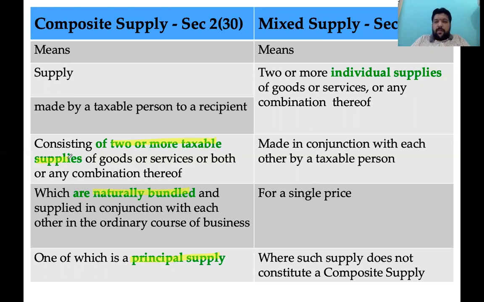You procure a mobile phone. Inside the mobile phone, there is a headset, there is a charger. You're procuring what? Headset or charger or mobile phone.